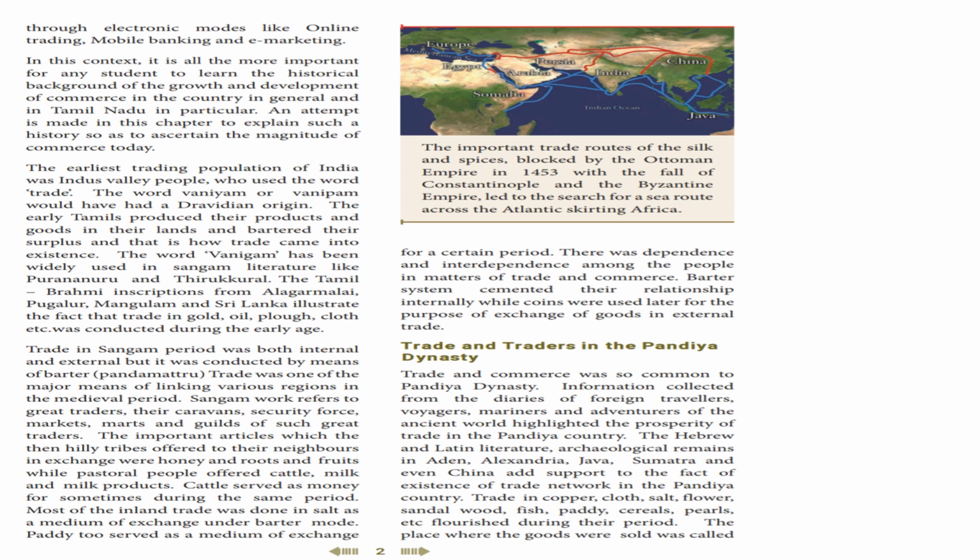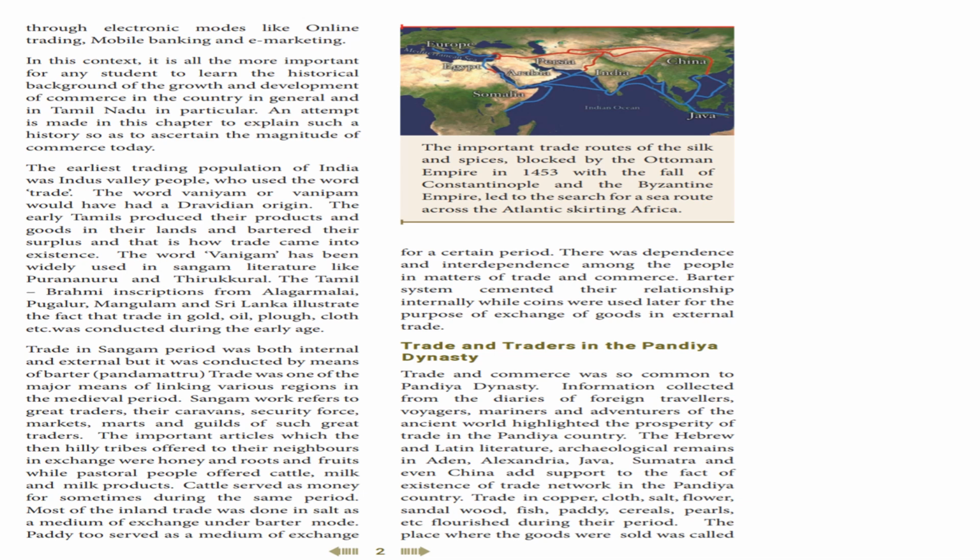So what they had: honey, roots, கிழங்கு வகைகள் and fruits. They exchange the things in their place, which they got in their place. Okay, then pastoral people, வயல் நிலத்தில் இருந்த மக்கள், they offered cattle, milk and milk products. They exchange cattle, ஆடு மாடுகளை ஏதாவது ஒரு பொருளுக்கு வந்து எக்ஸ்சேஞ்ச் பண்ணிக்கிட்டாங்க.